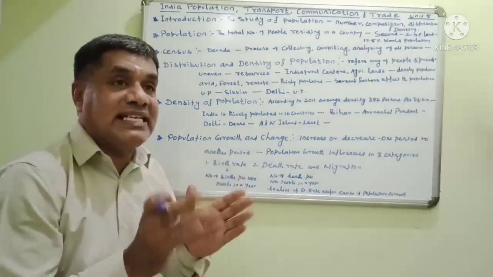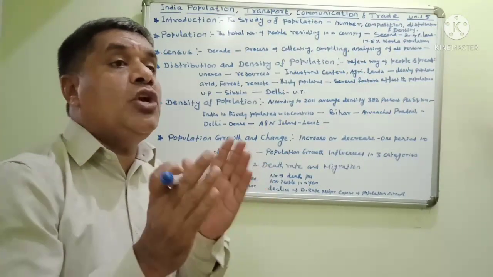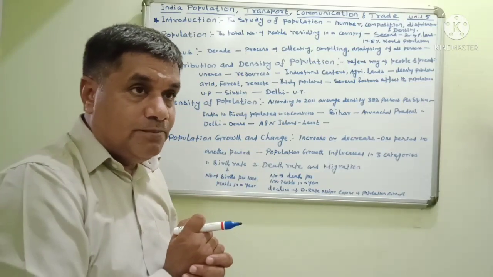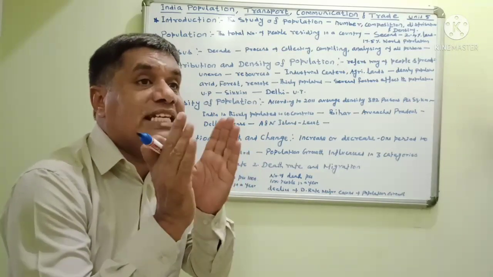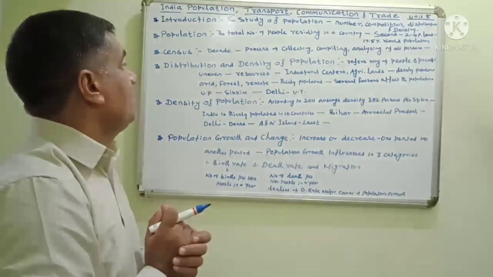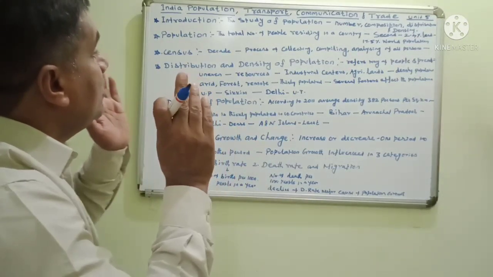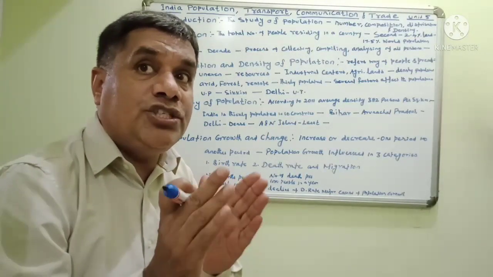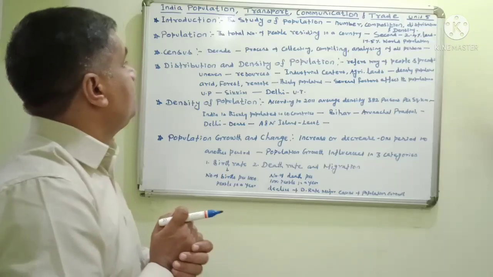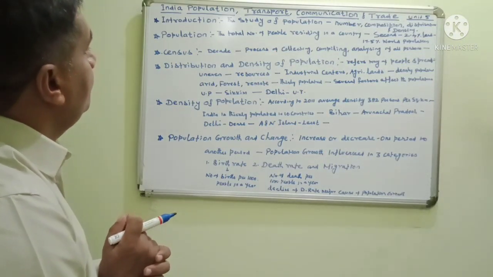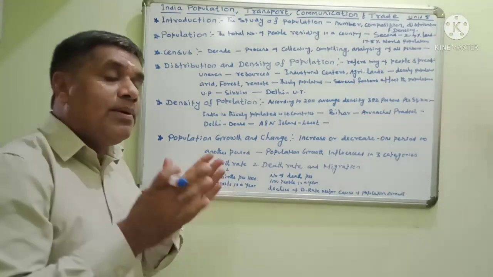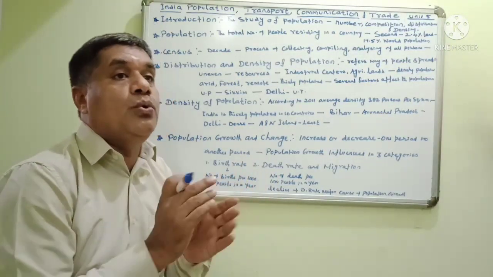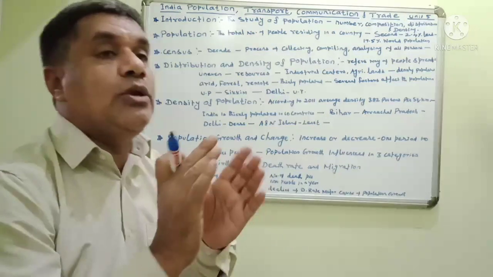According to the resources: where more and more resources are available, a lot of people live in that area. Where the resources are very little, the population is also very low. The distribution of population is very low in that area.